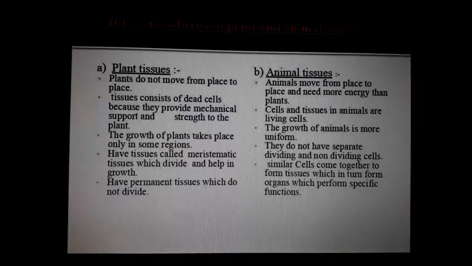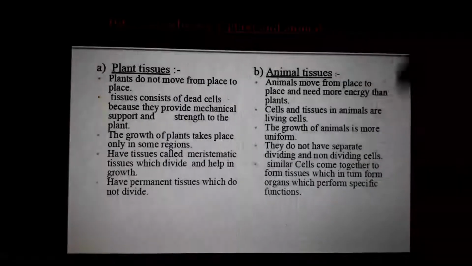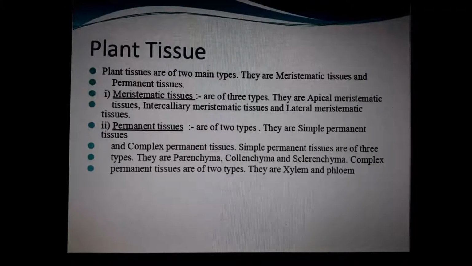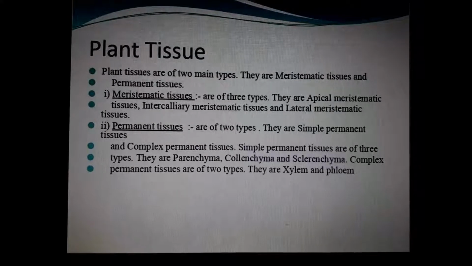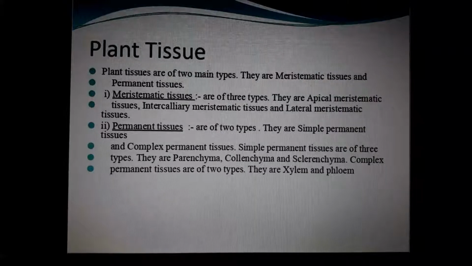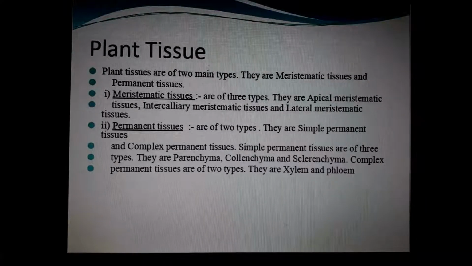This part is very important. This is a bit difficult definition. The note I will give, it will be easy for you to understand. Next one is plant tissues. Two types of tissues in this chapter we will study: one is plant, next one is animal. Animal means human; mostly what all tissues are there in the human body, that we will study.